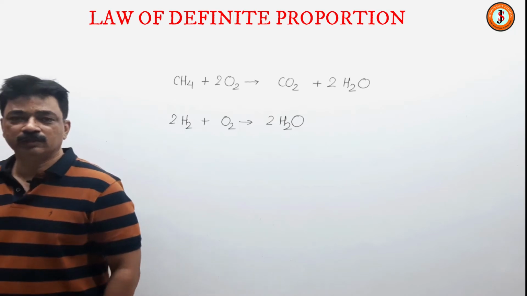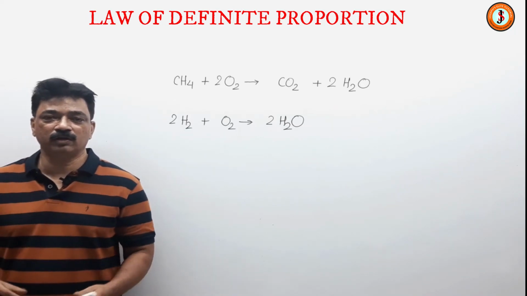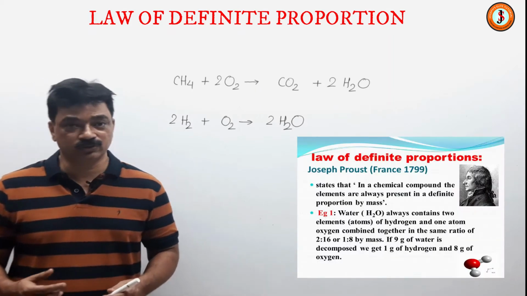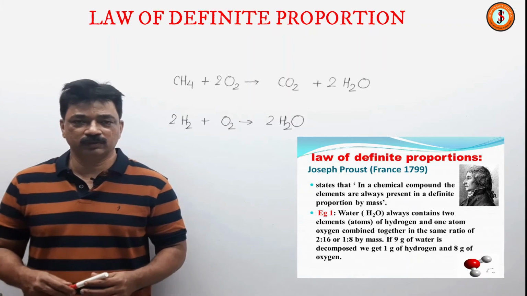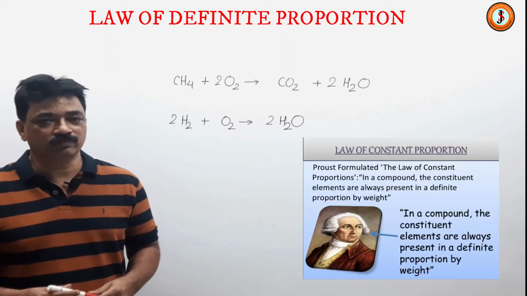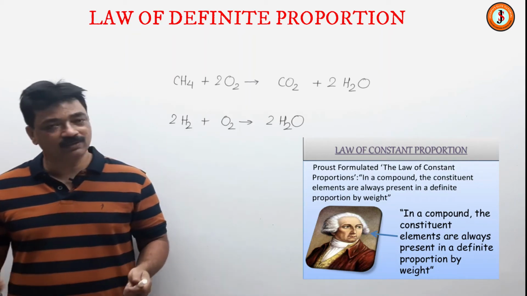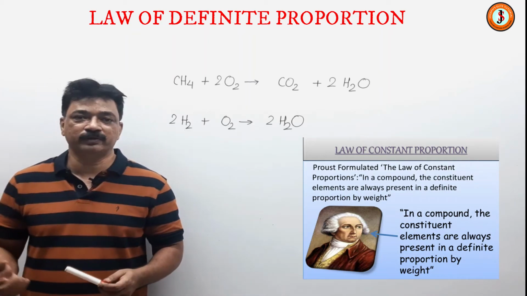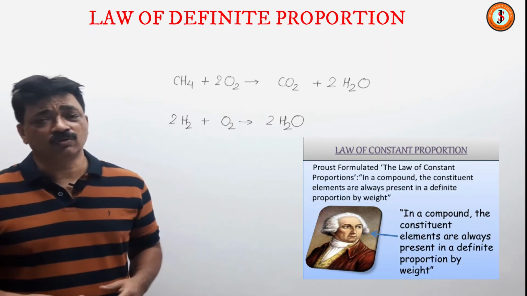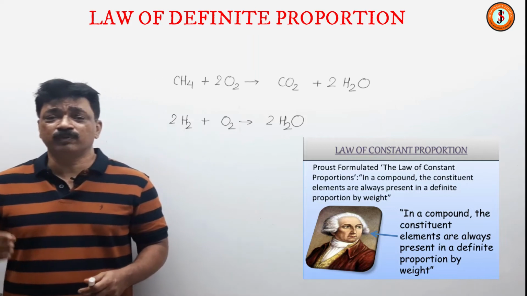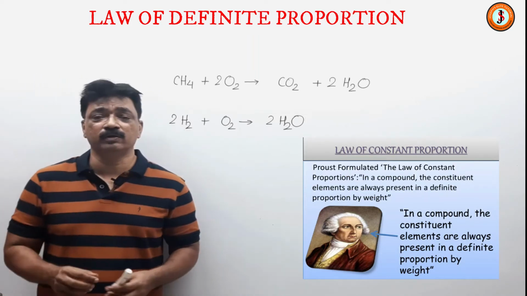Hello children, so here we are going to again study one of the very important laws given by Proust. That is known as the law of definite proportion, or law of constant proportion. Proust said that whatever way a particular compound is formed, irrespective of the way it is formed, there is a definite proportion of the constituent elements present in that particular compound.